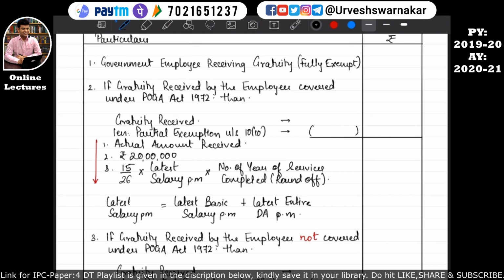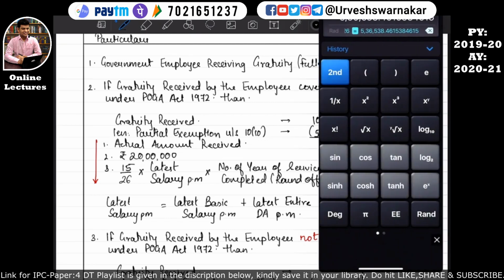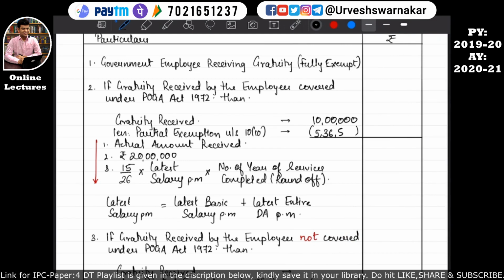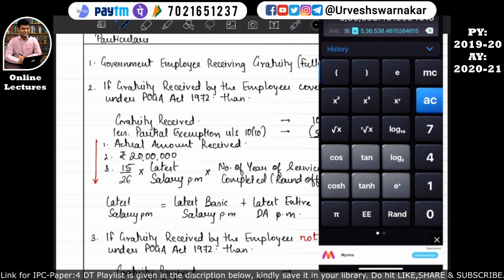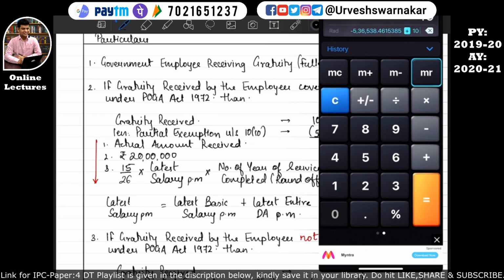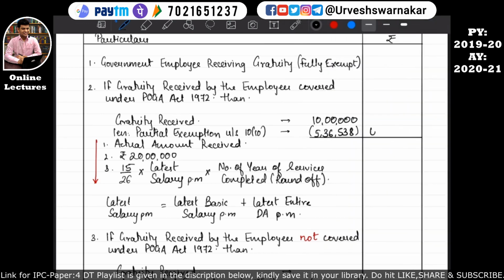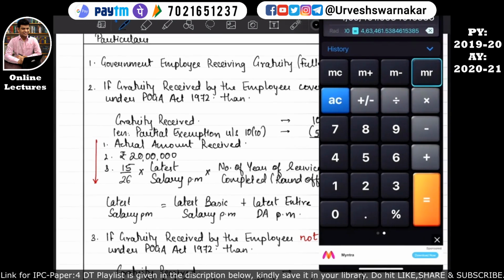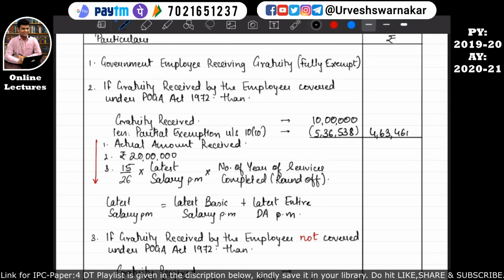The gratuity received by Mr. A was rupees say 10 lakhs. Okay, and the amount of exemption, that is partial exemption under section 10 subsection 10, is 5,36,538. Okay, so let me make it minus plus 10 lakhs, which is equal to 4,63,461. So this amount 4,63,461 will be taken into the computation of income from salary. I hope this is quite clear how to utilize this format.